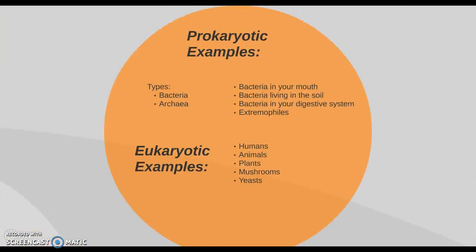Some examples of prokaryotic cells include bacteria and archaea. So there's bacteria that live in your mouth, bacteria that live in the soil, bacteria that are in your digestive system, and then we have extremophiles, which like to live in very extreme environments, such as really, really cold places, or maybe at the bottom of the ocean near volcanic vents where it's really hot. Some eukaryotic examples include humans, animals, plants, mushrooms, yeast.